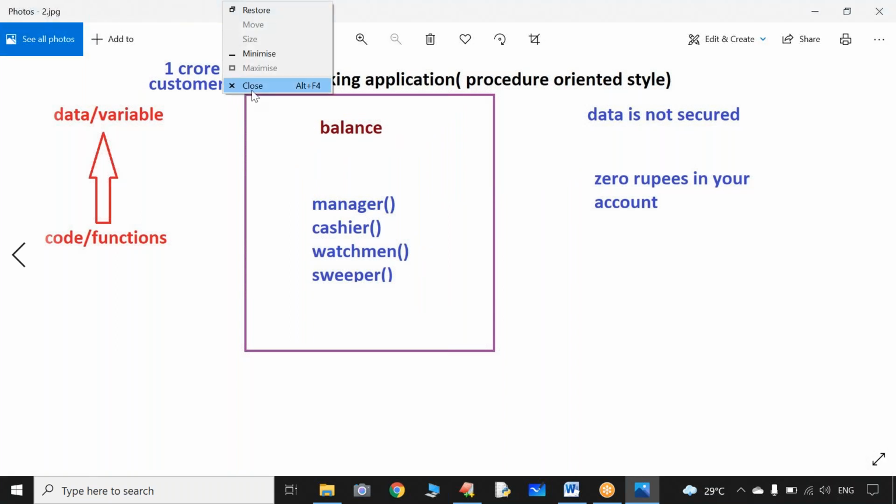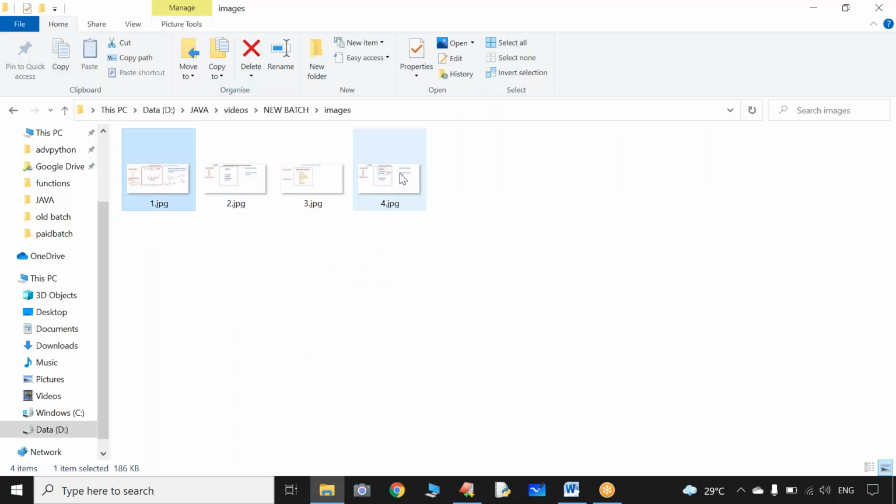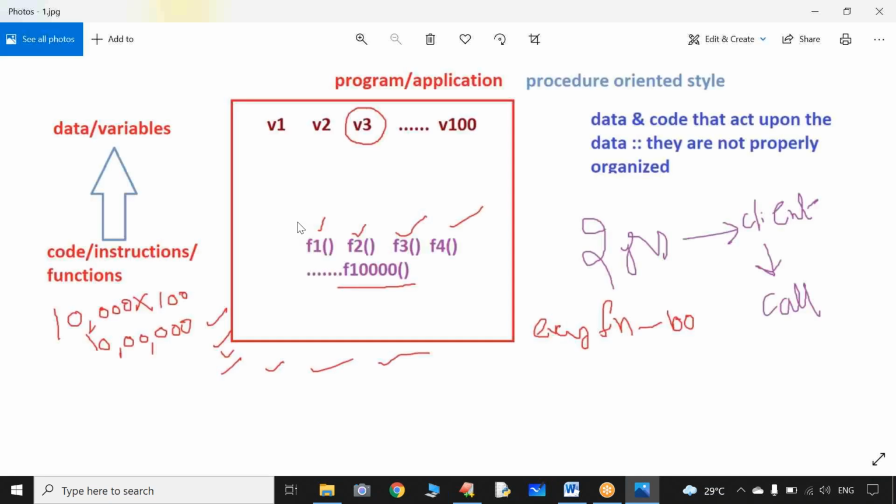So now the next one is, sir, as I said, a program is a collection of variables and functions. Assume it is a very big project, almost having 1000 variables or 100 variables and 10,000 functions. Because of this variable V3, for this application, I am getting unexpected or wrong output. The application is not behaving properly. Now I want to know who accessed V3 and who modified the value of V3.